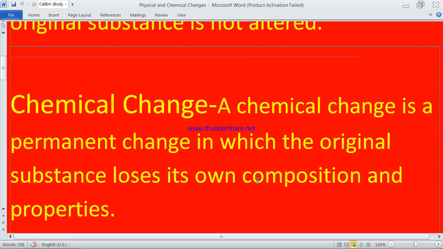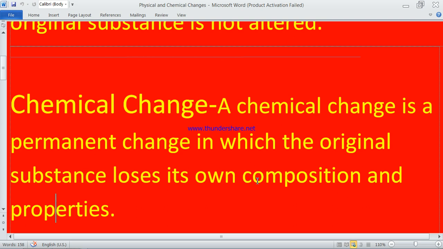But if we keep water in a freezer and it freezes, it is a reversible change and a physical change, because no properties of water will change. After the ice becomes water again, there will be no change in its properties.